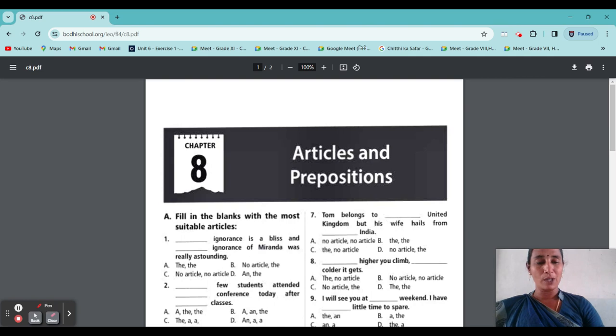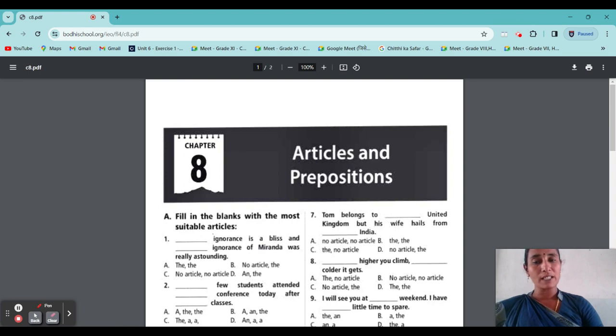Before we go there, we have to see what articles are. An article is a word that combines with a noun and defines the noun in any sentence or phrase. There are two types of articles: definite articles and indefinite articles.